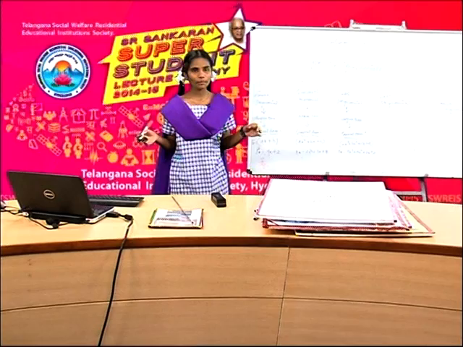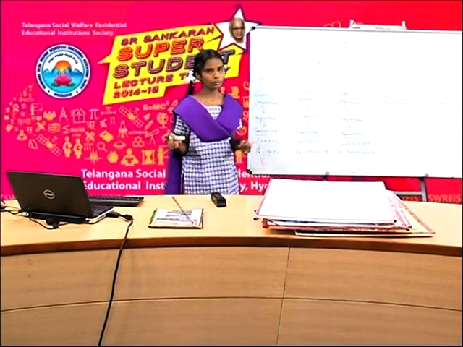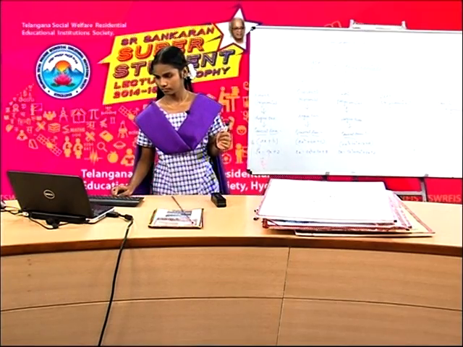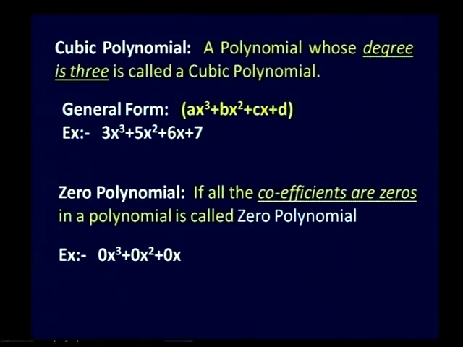Friends, now I am going to show this cubic polynomial in this PowerPoint presentation. Friends, if you see this, cubic polynomial means a polynomial whose degree is 3 is called a cubic polynomial. The general form of a cubic polynomial is ax cube plus bx square plus cx plus d.